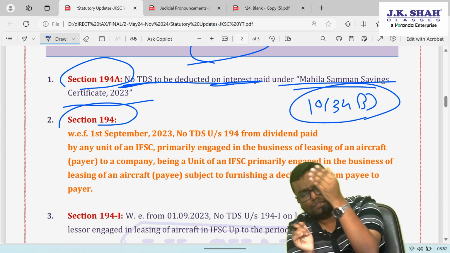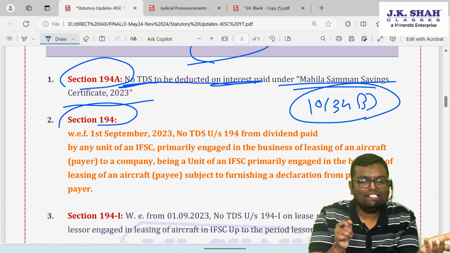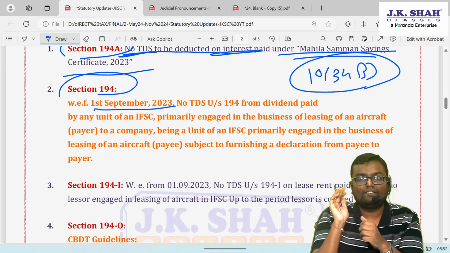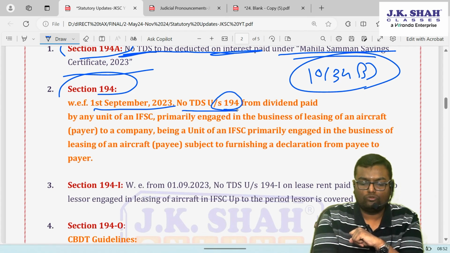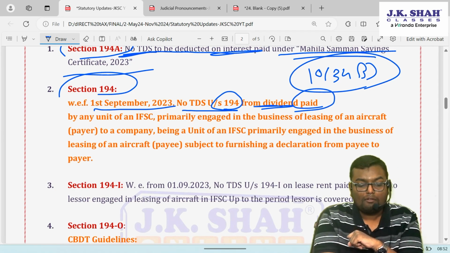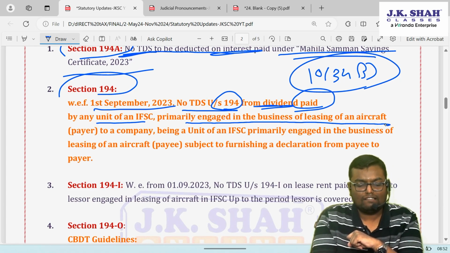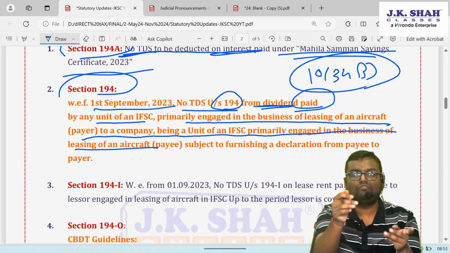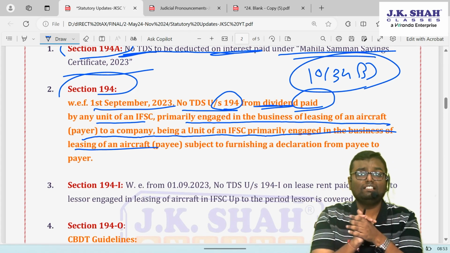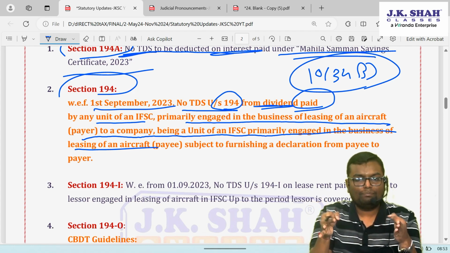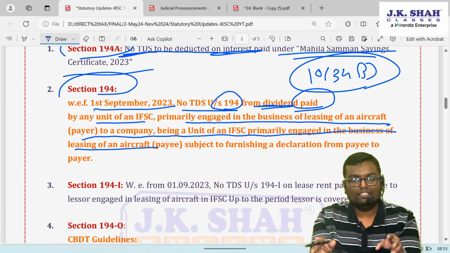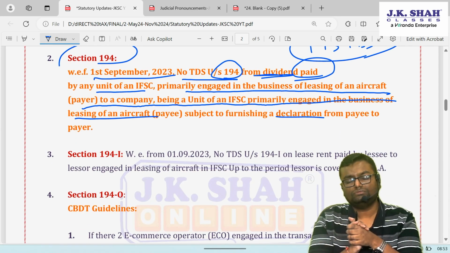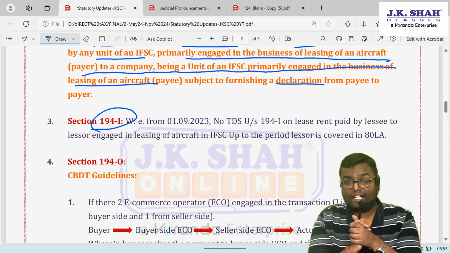Now if that dividend is completely exempt, what is the need of deducting TDS also? And that's why CBDT has given a relaxation with effect from 1st September 2023. No TDS under 194 will be deducted from a dividend which is paid by unit of IFSC engaged in the business of leasing of aircraft to a company which is a unit of IFSC engaged in the business of leasing of aircraft. For both, the business should be leasing of aircraft. The payer company and the recipient company both should be under IFSC. Then this dividend will not be taxable, subject to a declaration. That is okay.